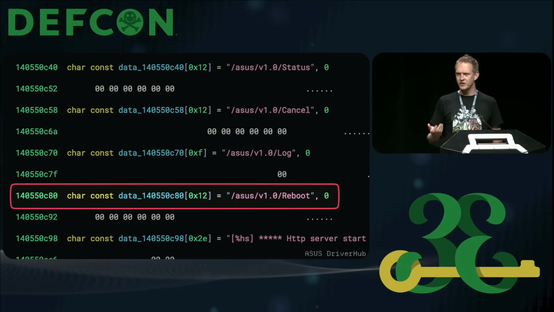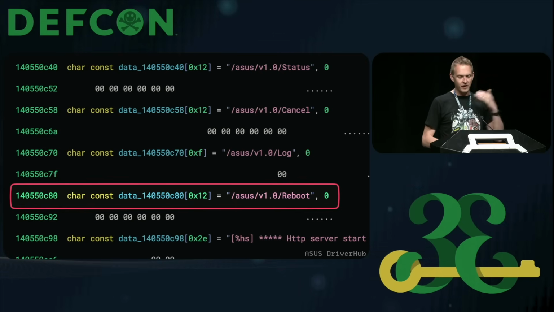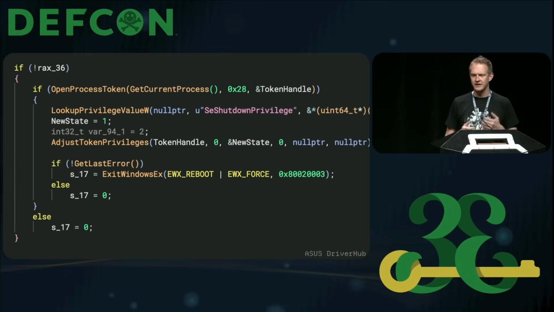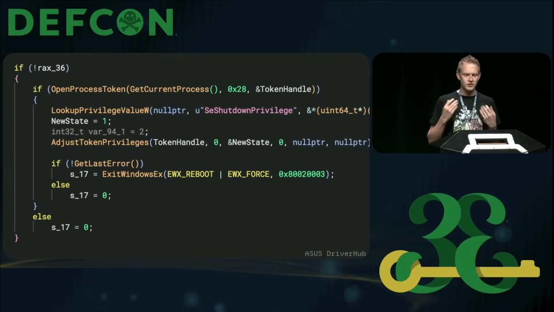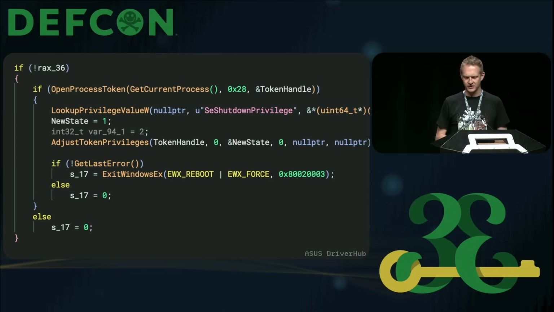One of those is this reboot endpoint, which is really patient 0, what I was working with. Following the flow of how the reboot is implemented, you'll end up in a piece of code that will look something like this. Really, the interesting part is the call to ExitWindows, which will exit Windows.